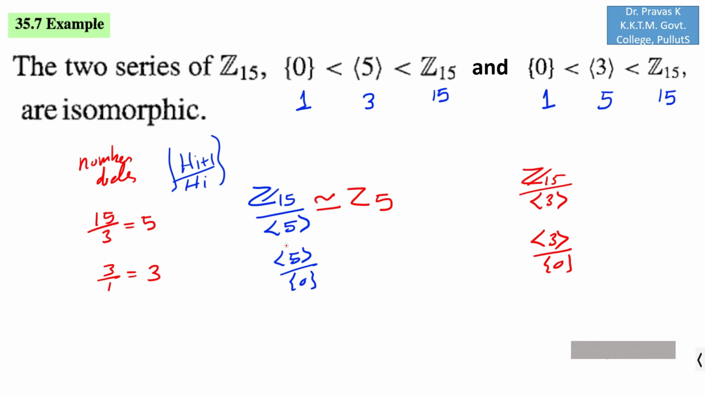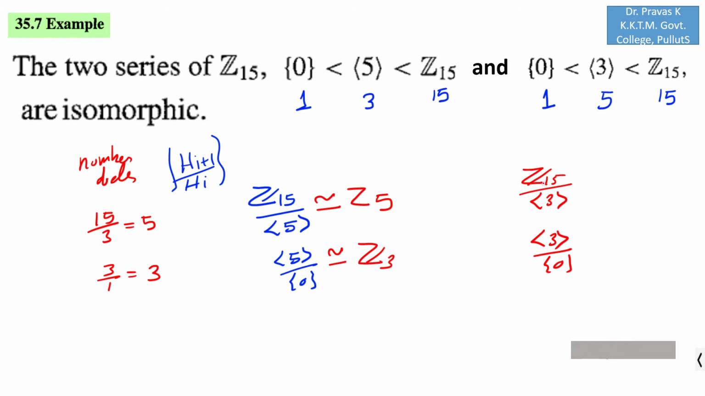Let us look at the second one. Here is the cyclic subgroup generated by 5. This is a cyclic group, and so this factor group is also cyclic and it contains 3 elements. So this is isomorphic to Z3.